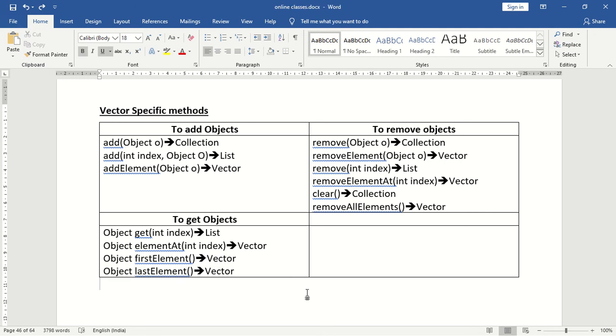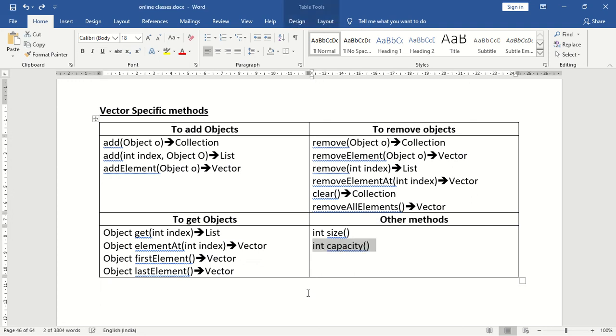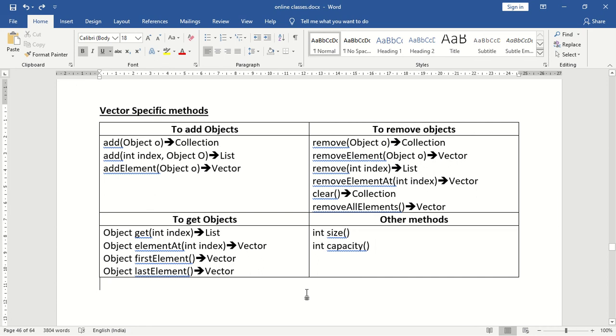Next, there are other methods in vectors. What are the other methods which are there in vectors? The first one is size. This is going to return the size of a vector. Next, we have capacity. This is going to give us the capacity of a vector. You know the default capacity of a vector is 10. If we call the capacity method after creating a vector, it is going to give us 10. To know the capacity of a vector, we can use the capacity method.